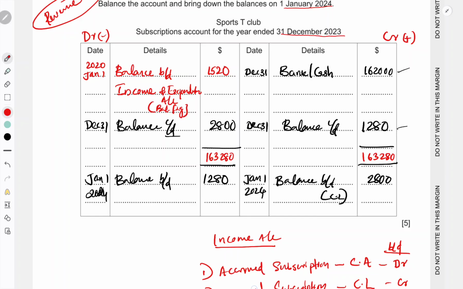So the amount will be 1,58,960. You know how we got it: this figure minus this as well as this. So this is the balancing figure, 1,58,960. This amount will go to your income and expenditure account as other income. So this is all about the subscription account.